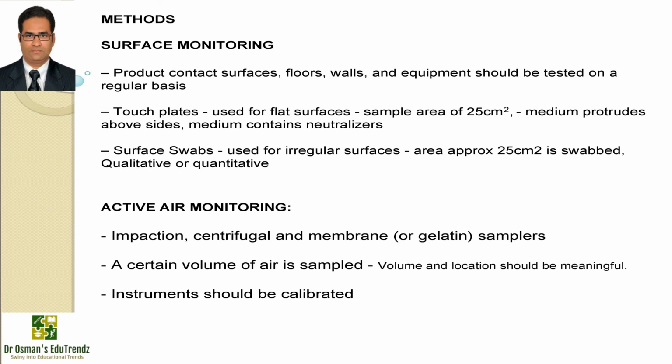Now, if you talk about the methods, there is surface monitoring. Where product comes in contact with surfaces, floors, walls or equipment, they are supposed to be tested on a regular basis. Touch plates are used for flat surfaces. The sample area should be 25 square centimeters and the medium should protrude above the sides. The medium should contain neutralizers. Surface swabs are used for irregular surfaces. An area of approximately 25 square centimeters is swabbed and it is used for qualitative and quantitative testing.